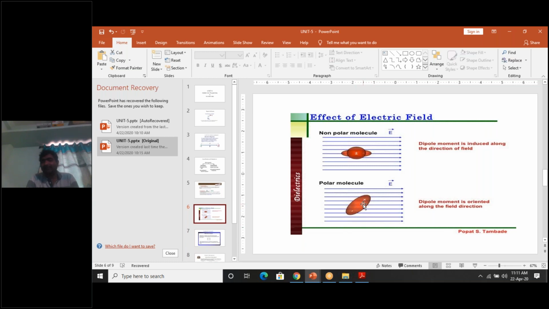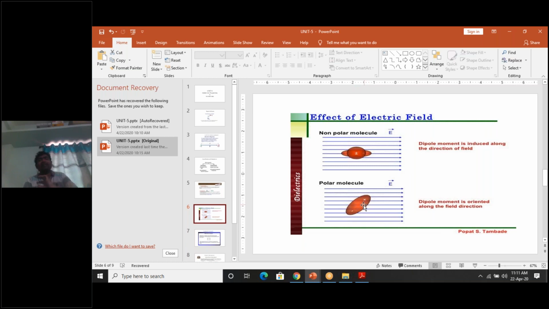How is this dipole there? This dipole arises because of the application of electric field. The electric field separated the positive charge to the right side, so this plus charge will move to the right. This minus charge will move to the left-hand side. So the positive charge and negative charge separated due to the application of electric field. This is called an induced dipole.